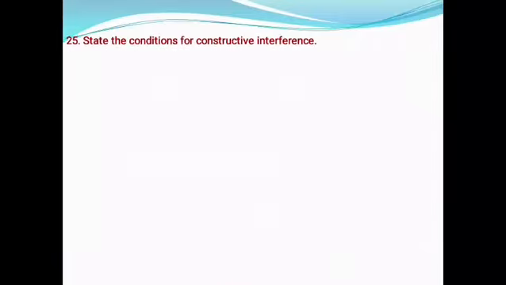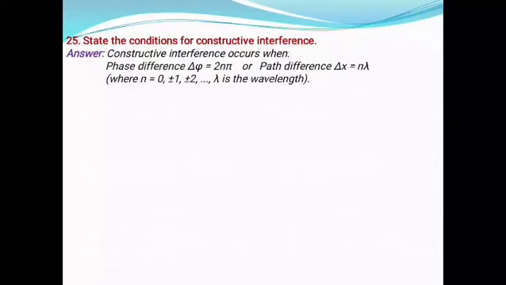State the conditions for constructive interference. Answer: constructive interference occurs when phase difference is equal to 2nπ or path difference is equal to nλ, where n is the integer and λ is the wavelength.